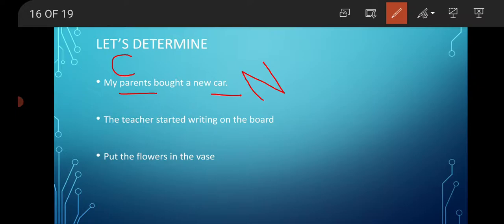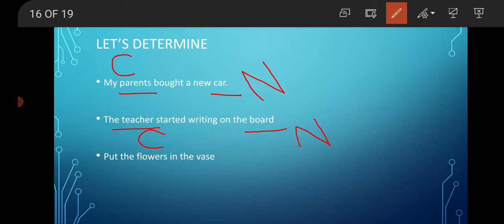The teacher started writing on the board. Teacher is a common noun. Board is also a common noun. Teacher might mean your sir and your madam. It might mean your sir or your ma'am. So it is of common gender. Board is a non-living thing, so neuter gender.